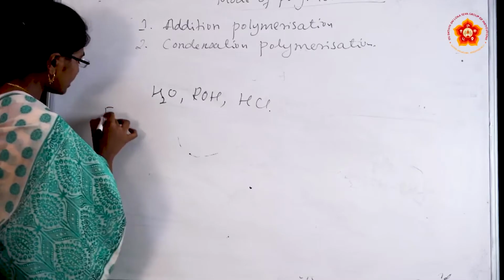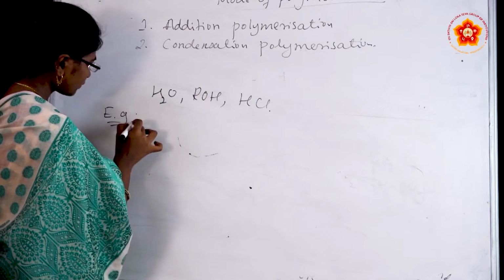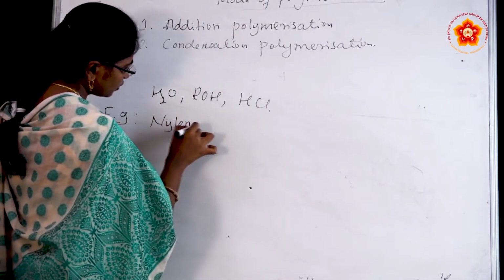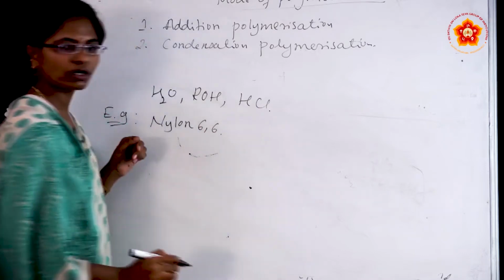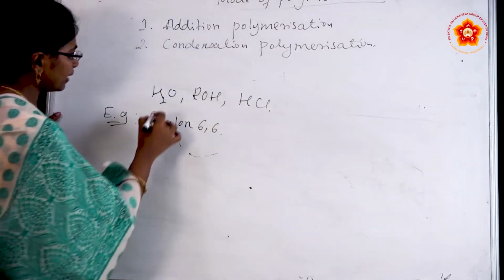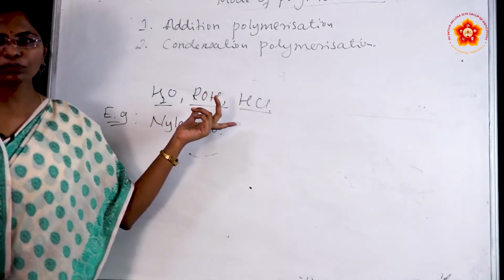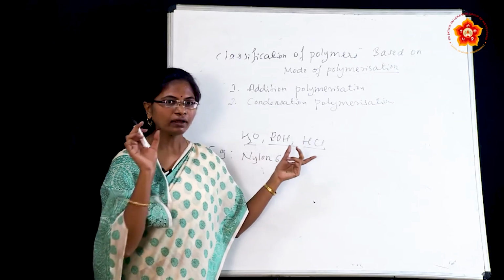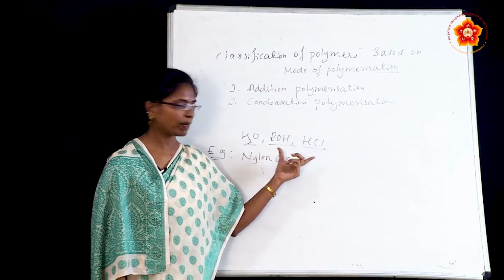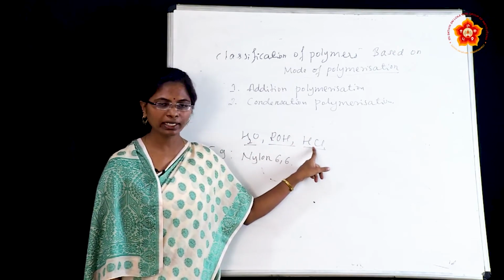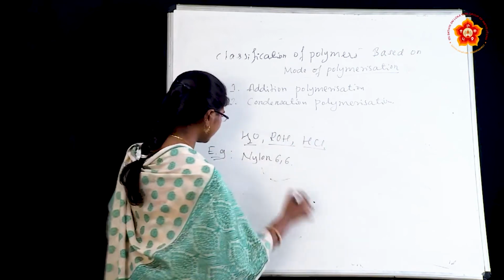Here we can give the example, that is nylon 6,6. Always remember, by condensation polymerization we will get small molecules as a byproduct, that is water, alcohol and hydrochloric acid.